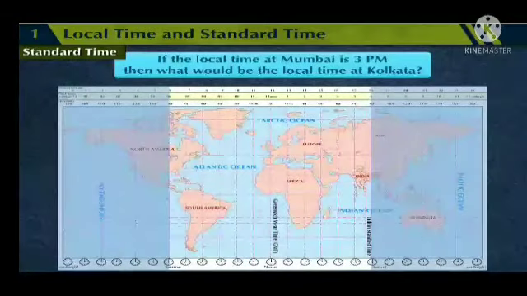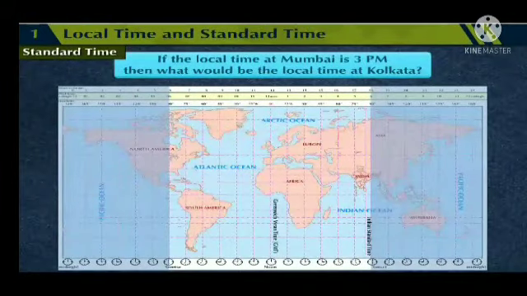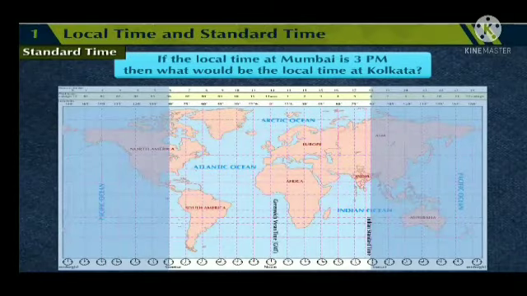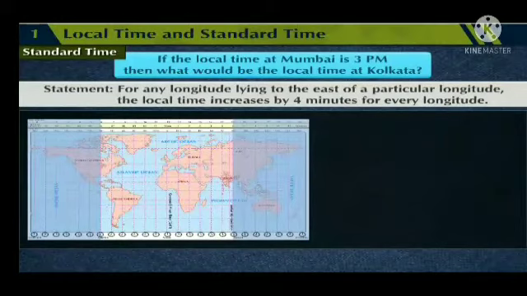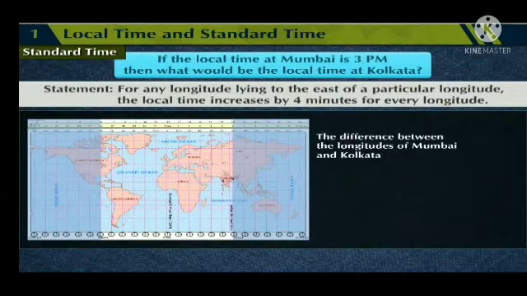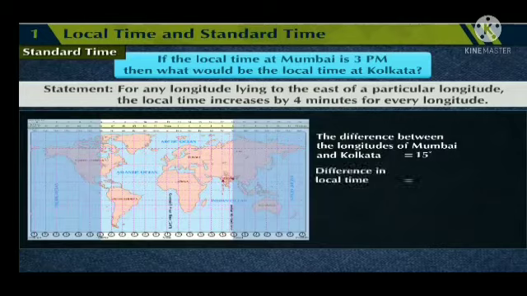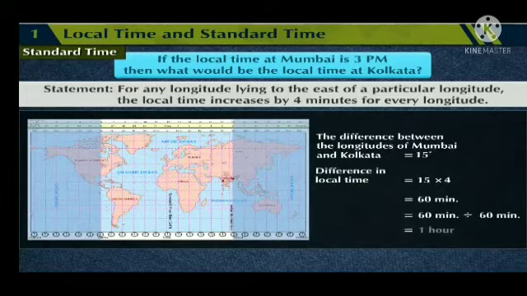that is 15 degrees. If the local time of Mumbai is 3 pm, then what would be the local time at Kolkata? Statement: for any longitude lying to the east of a particular longitude, the local time increases by 4 minutes for every degree of longitude. The difference between the longitudes of Mumbai and Kolkata is equal to 15 degrees. Difference in local time is equal to 15 into 4 is equal to 60 minutes. 60 minutes divided by 60 minutes, that is 1 hour.